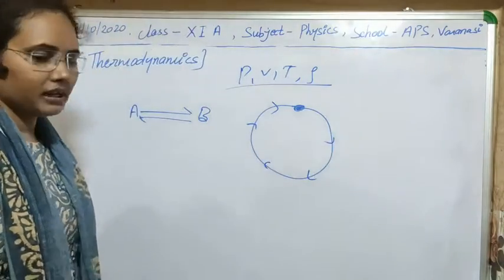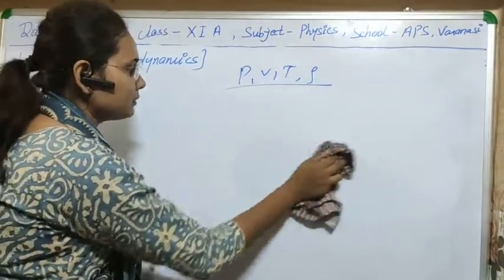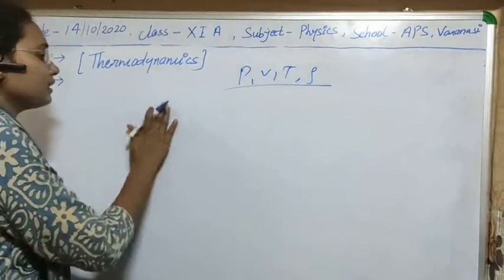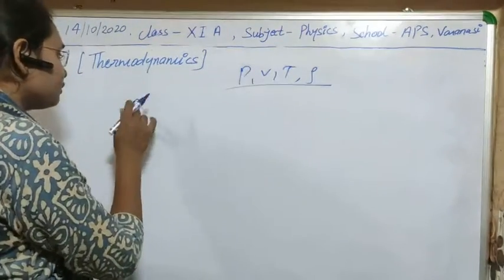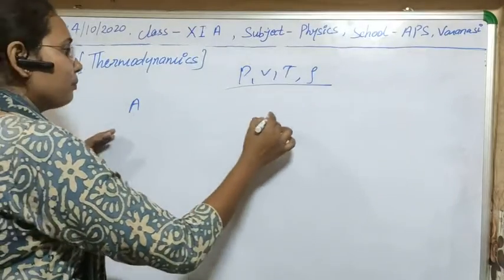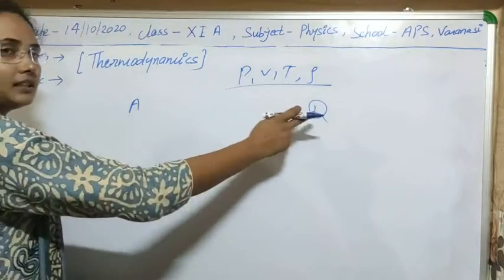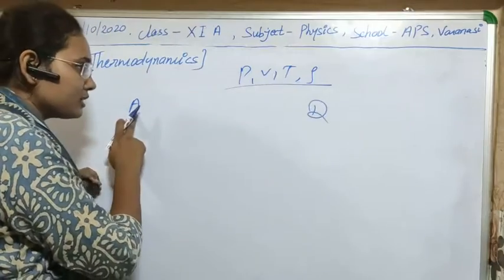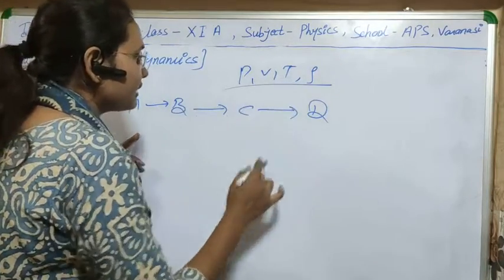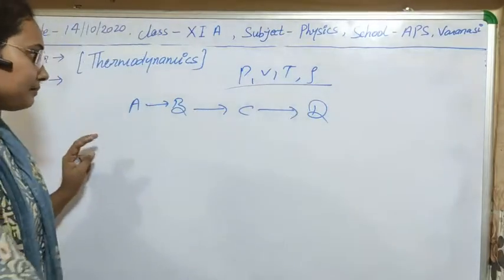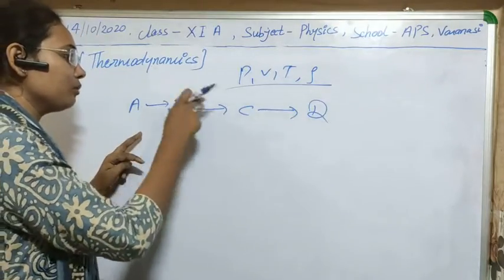In a similar manner, suppose the same cyclic process is done in different states. Suppose we have to change some matter A into D. First A is changing into B, then B is changing into C, after that C is changing into D. Means in the process of changing from A to D, we are seeing that there are two more processes.